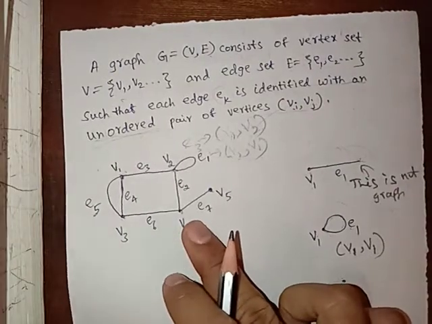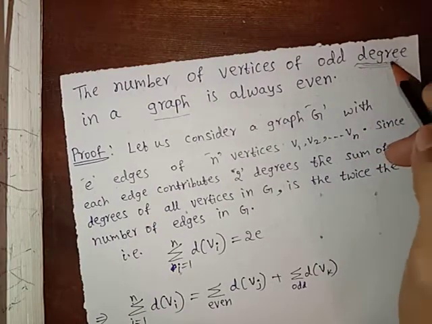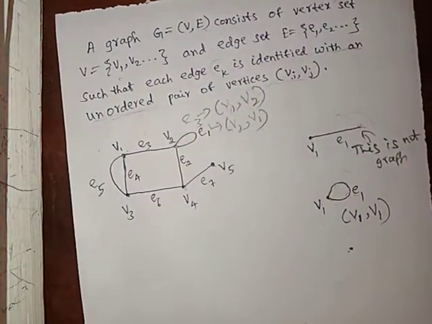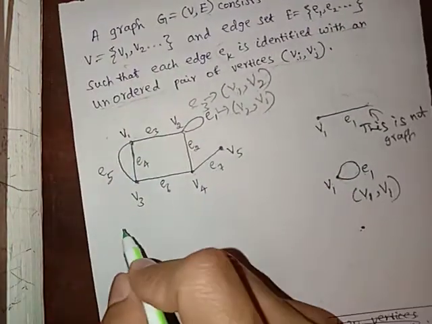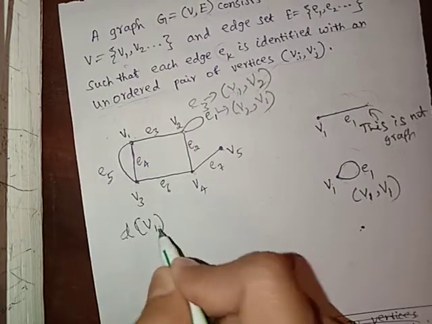Now, what is the degree of a vertex? Here v1 is there. What is the degree of v1? We denote the degree of any vertex with this notation.